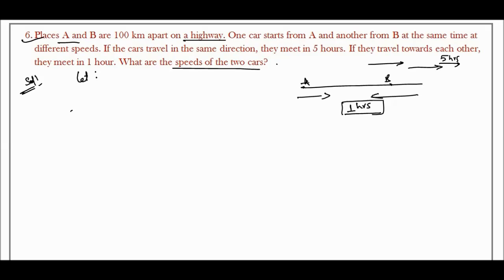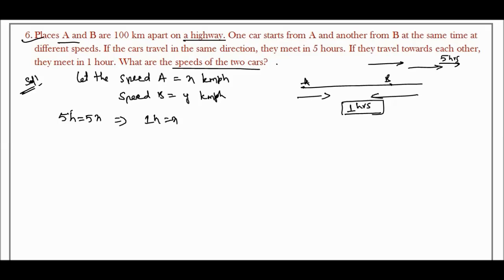Let the speed of car A be x and the speed of car B be y. The distance traveled by the first car after 5 hours is 5x, since in 1 hour it travels x kilometers per hour, and for the second car it is y kilometers per hour. In 1 hour the distance is x.